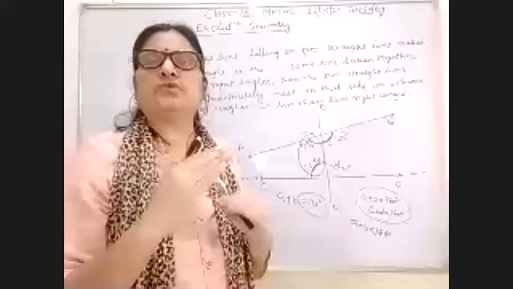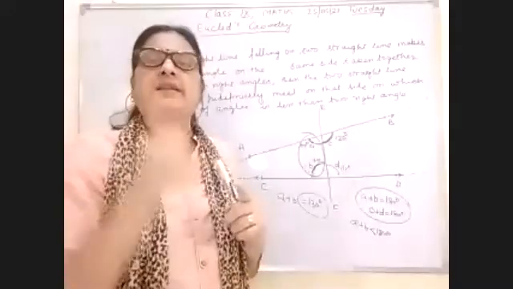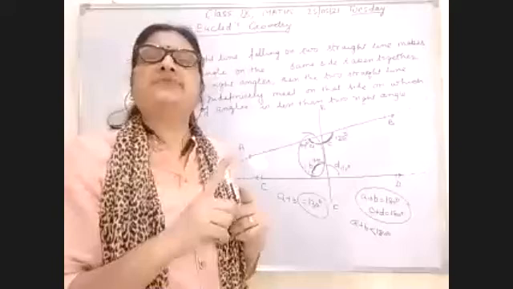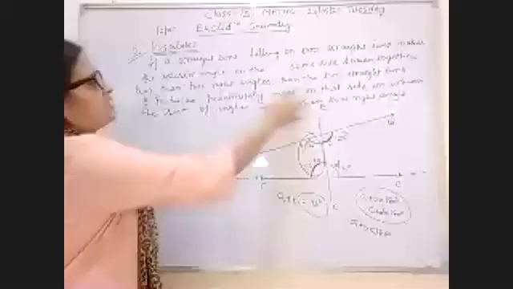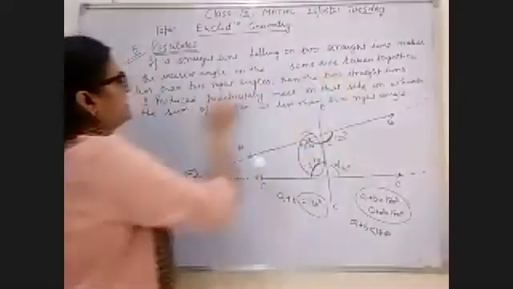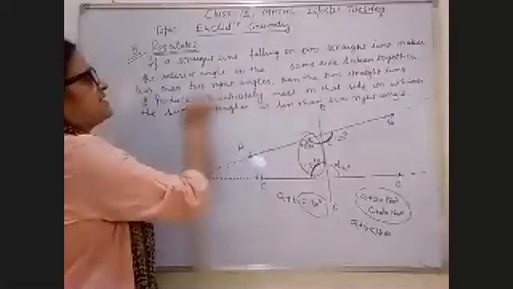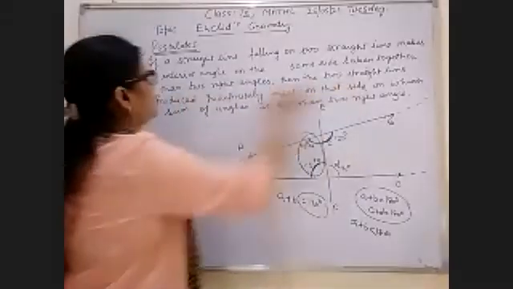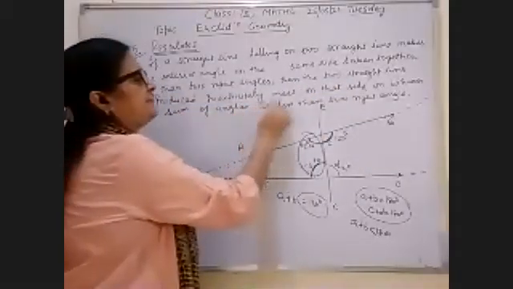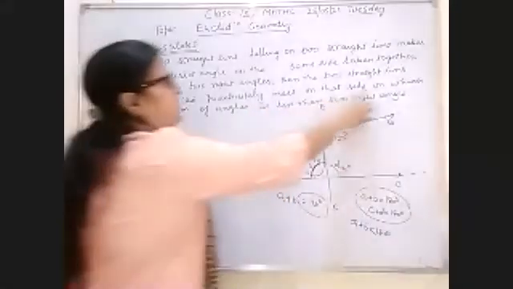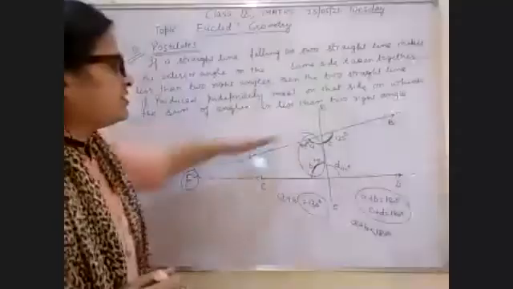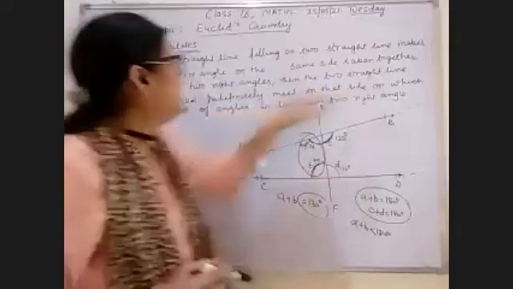If their sum is less than 2 right angles, then the two straight lines, if produced indefinitely, meet on that side on which the sum of the angles is less than 2 right angles.